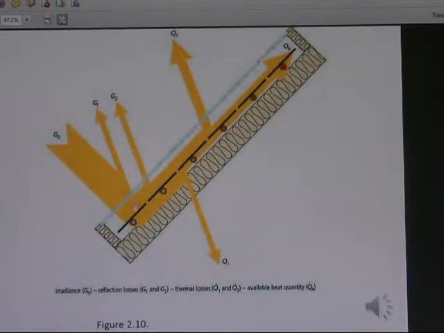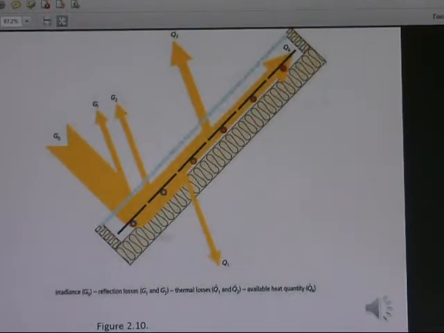So the reflection losses are shown as the sun's energy, 100% coming, and some will be lost. The reflection losses and sun energy will be transferred in that direction. The reflection losses, thermal losses and available heat quantities are shown in a balanced diagram. You can see it in this chart.